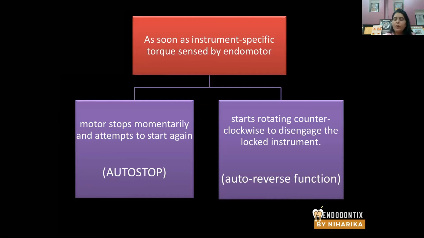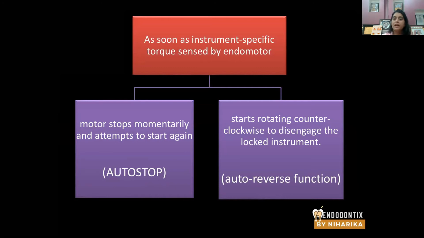Now, when we talk about torque control endomotors, as soon as the instrument-specific torque is sensed by the endomotor, that means you put a file inside the canal, the file has a torque limit of 3 Newton per centimeter, and as soon as the torque reaches 3 Newton per centimeter, which is sensed by the endomotor, it generates a system by which the file stops automatically.